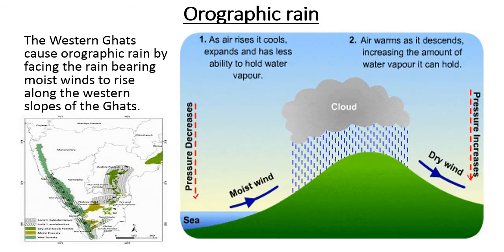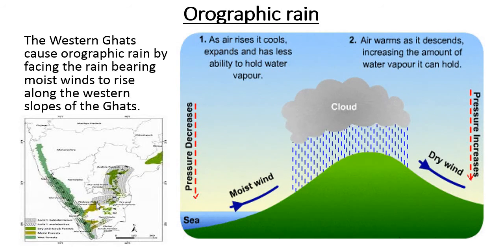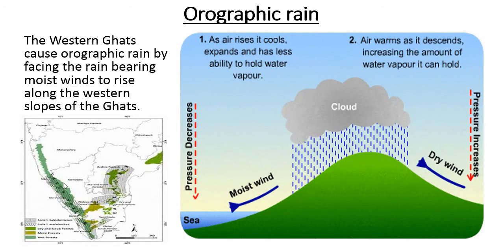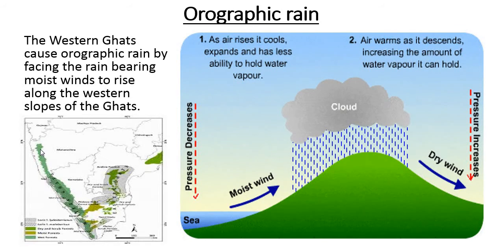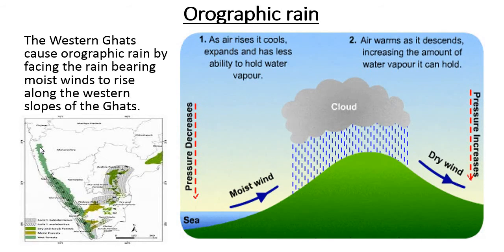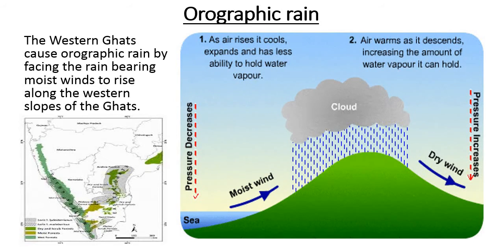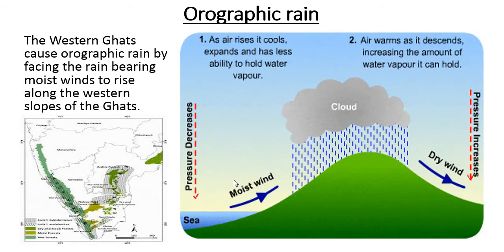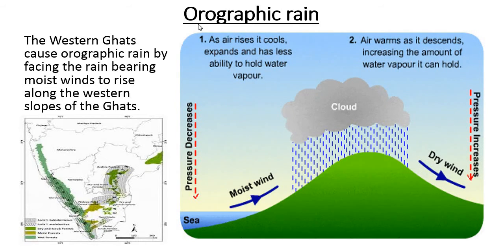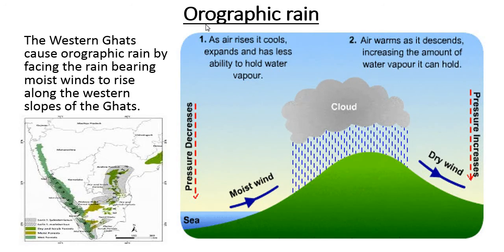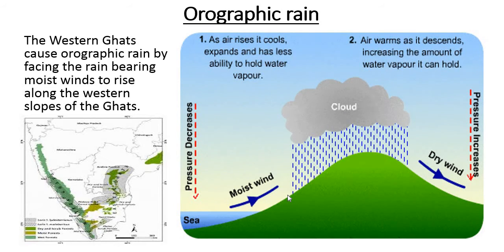One of the important features we can see here in southern India is that orographic rainfall is taking place in the Western Ghat. What is orographic rainfall? Rainfall due to mountain is called orographic rainfall. Oro means mountain, and because of the mountain, rain is taking place. For this, a mountain is needed.